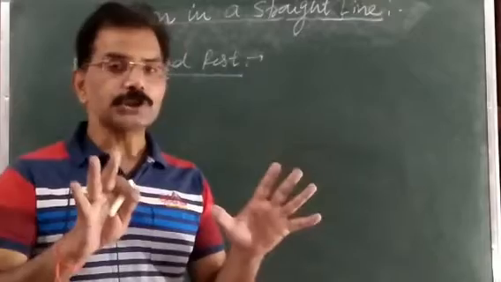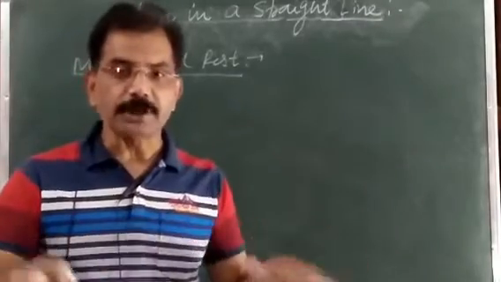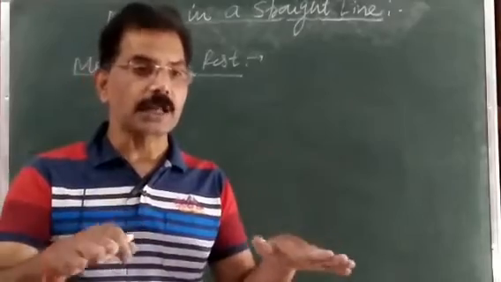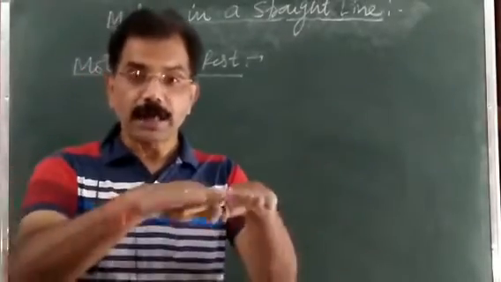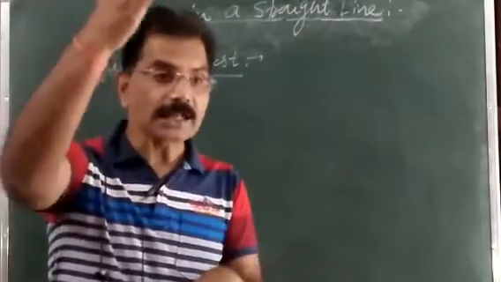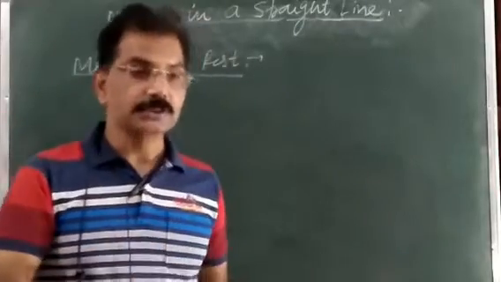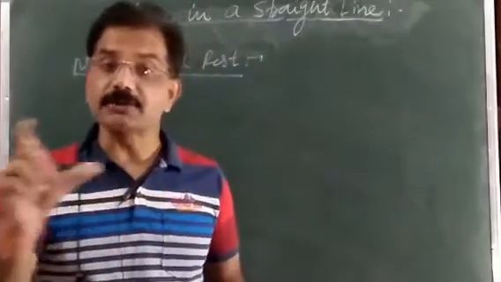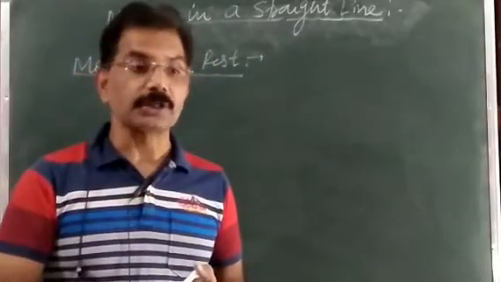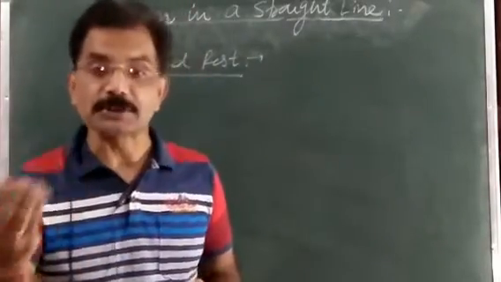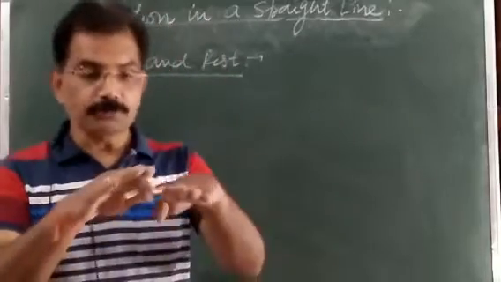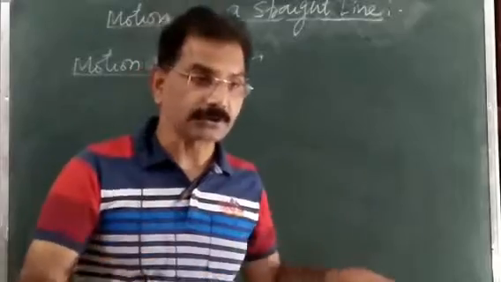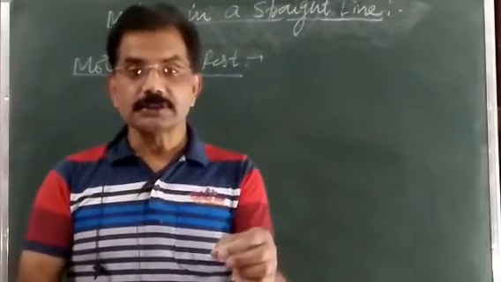Now the position of an object in space can be specified with the help of three axes, as you know: x-axis, y-axis and z-axis. So when a body's motion involves all these three axes, that body is said to be in motion in three dimensions.